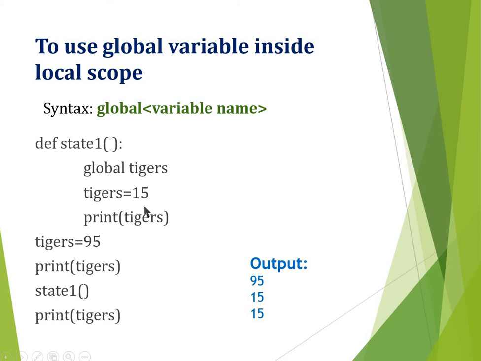If it were a local variable, then for this statement it would be 15 and for the last statement it would be 95. Since tigers is a global variable, only 15 will be printed. So to use a global variable inside a local scope, you have to use the syntax global variable name. Okay. The use of the global statement is always discouraged for good programming practice.